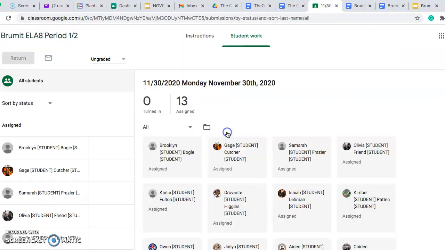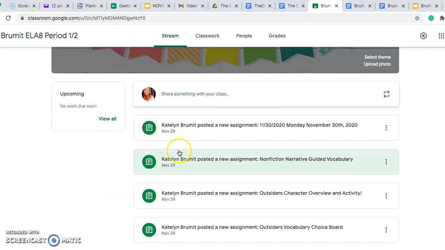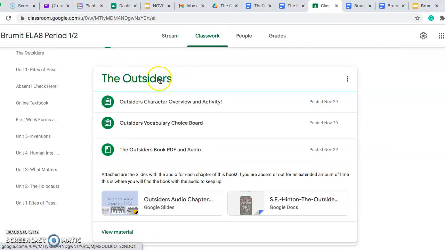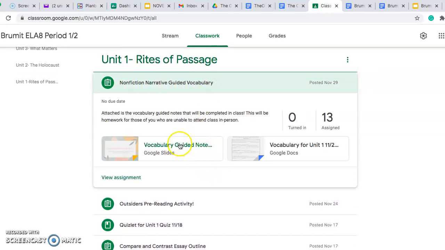And then we worked on our guided vocabulary. Okay, our guided vocabulary is different than our vocabulary activity. Our guided vocab is going to be about our nonfiction narrative, and it's titled Nonfiction Narrative Guided Vocabulary. So we are going to go to classwork one more time. It's not going to be under Outsiders because we are now back in Unit 1. It's going to be titled Nonfiction Narrative Guided Vocab. You will click on this one here, and I've got the fill in the blank notes along with the slide presentation with each vocab word located here. If you have any questions on this, please just ask me. Okay, I'm here to help.